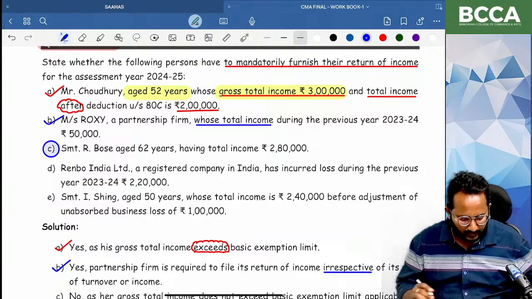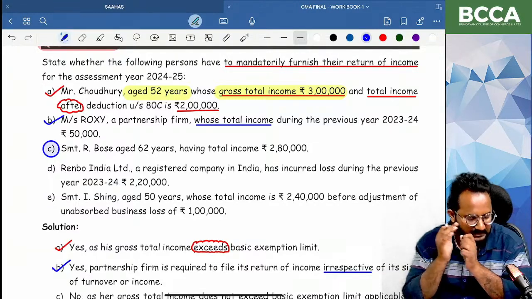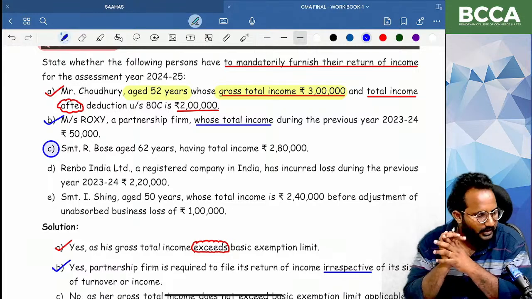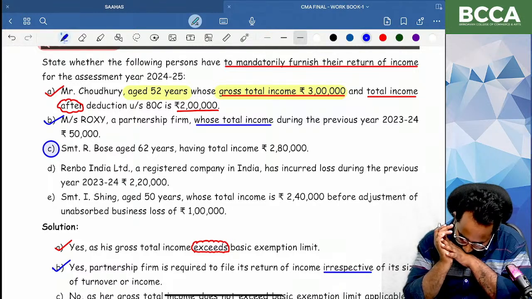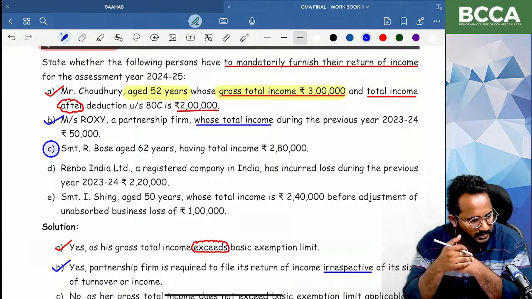Is Roxy required to file the return of income or not? Please give me your answer in the chat box. Yes or no? Yes means he has to file. No means not required to file.